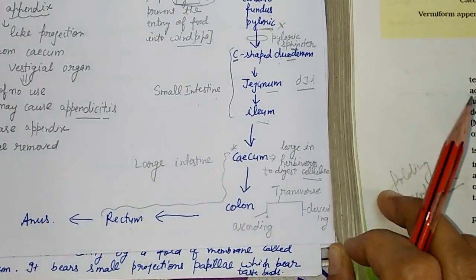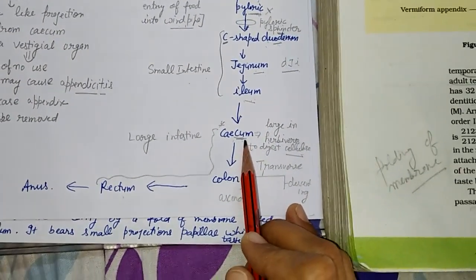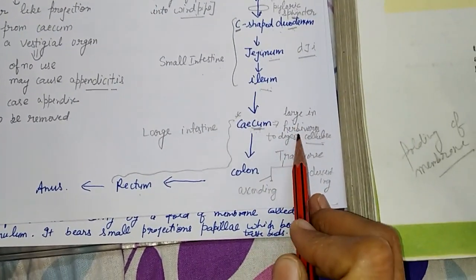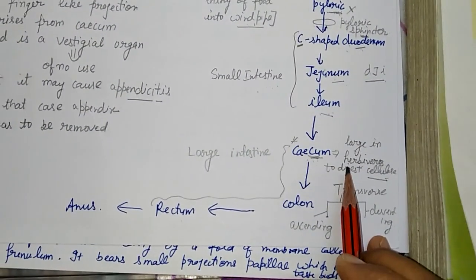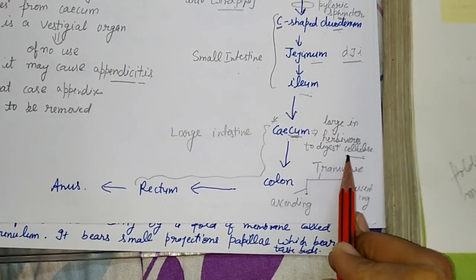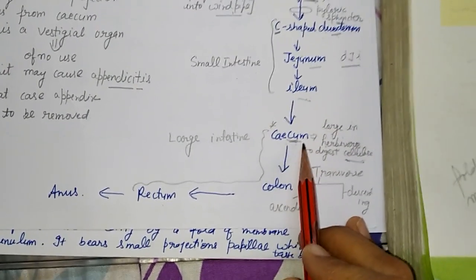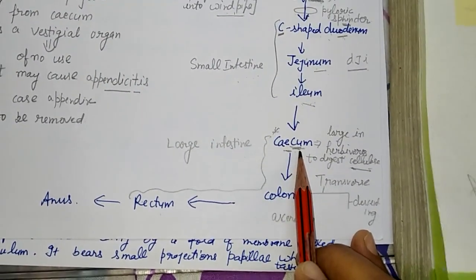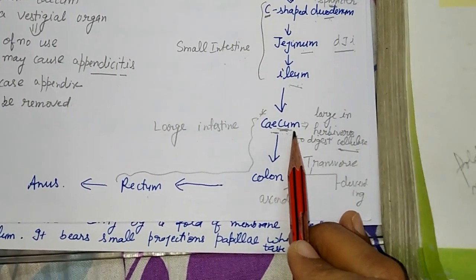And cecum जो है, that is not much functional in the human body. It is very large in the herbivorous animals. We generally study in the junior classes that जो herbivores होते हैं, they easily digest the cellulose. So जो cellulose digest करने वाले सारे enzymes होंगे, सारे जो microbes होंगे, वो सारे कहाँ पे present होते हैं? cecum में. So it is very much developed in the herbivores, not much developed in the humans.